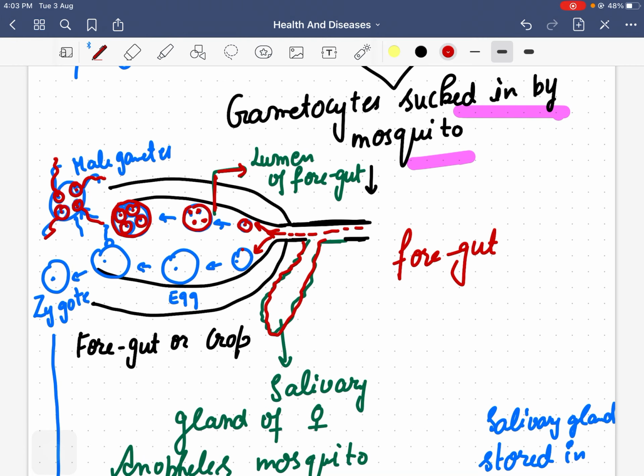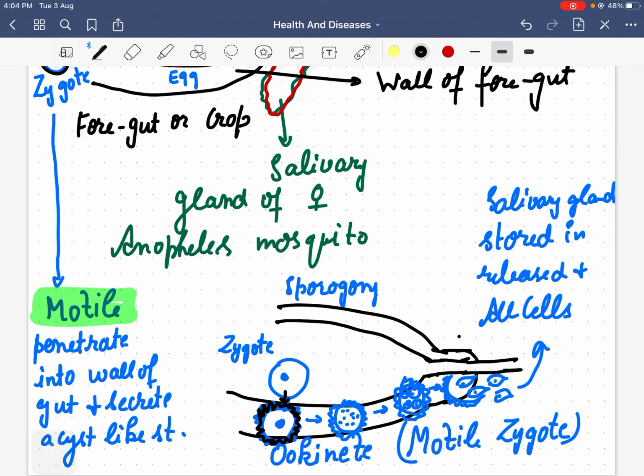It now penetrates and moves into the wall of the foregut, and is surrounded by a cyst-like structure for protection. This motile zygote of the mosquito is known as the ookinete.